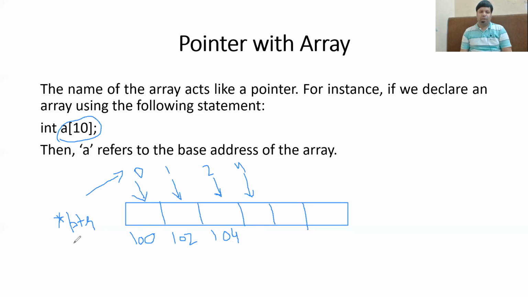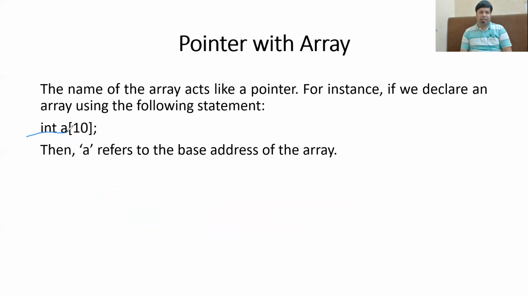Now, if the pointer variable contains the address of the first element, you can simply store the address of the second element of the array in the pointer variable by incrementing the value of the pointer. It is so easy. Another interesting concept, that if you create an array like this, the array name is A and the size of the array is 10.